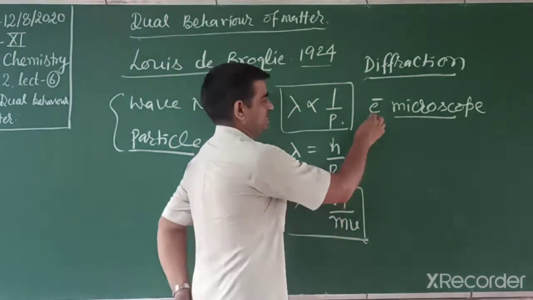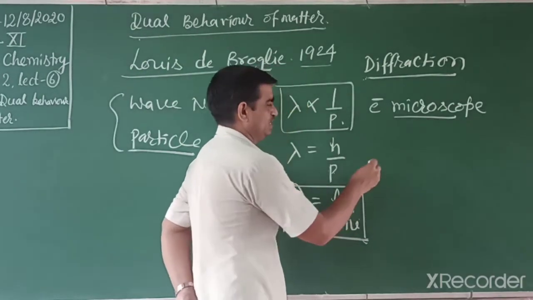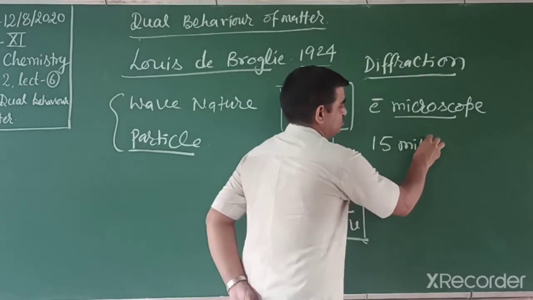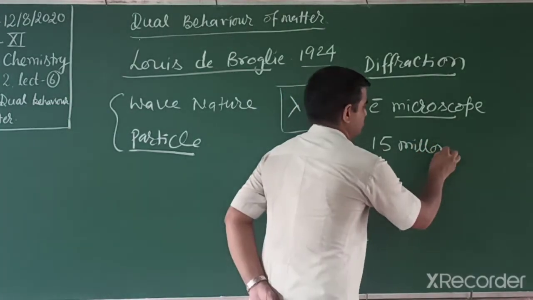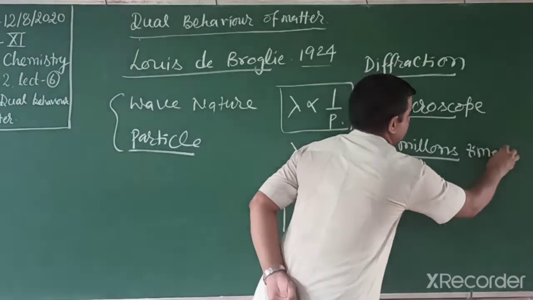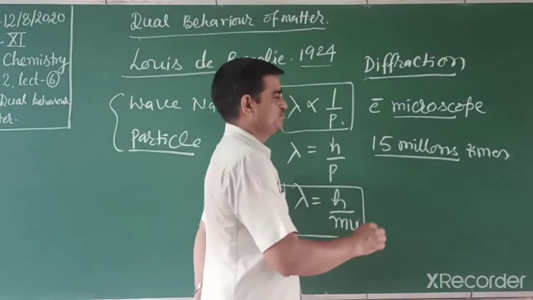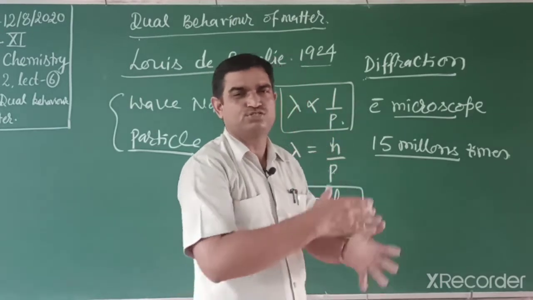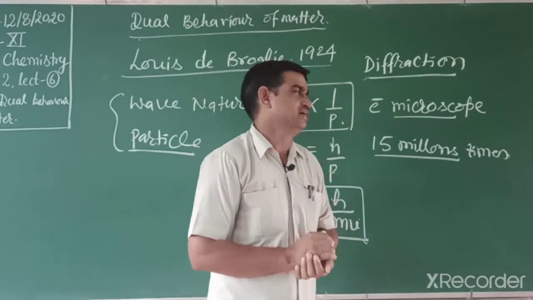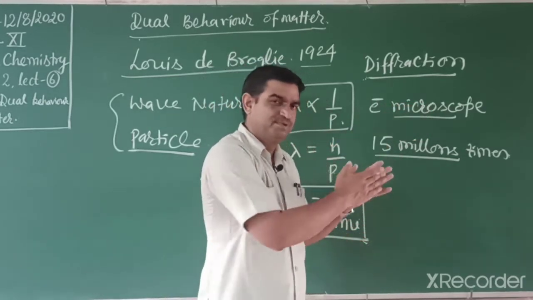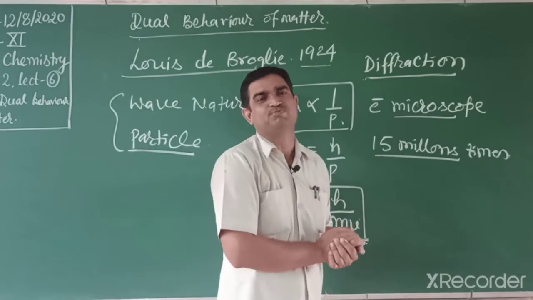So students, in an electron microscope we can see the object magnified 15 million times. 15 million means 15 into 10 lakhs, that is 150 lakhs times magnified image we can see by the electron microscope, and that depends on the wave nature, the diffraction property.